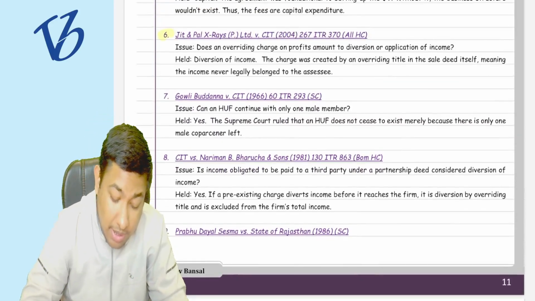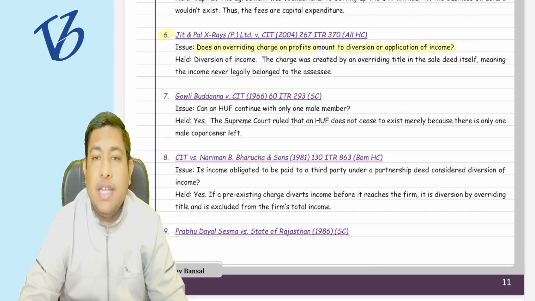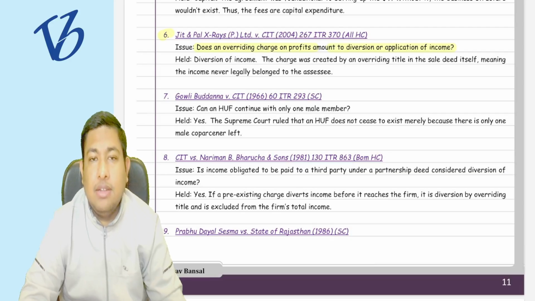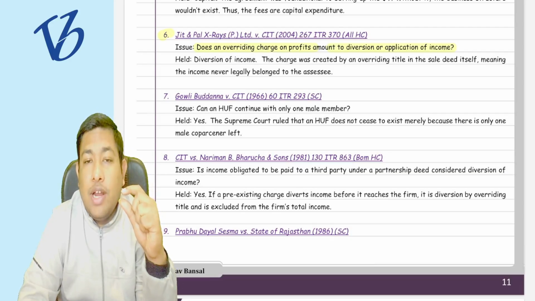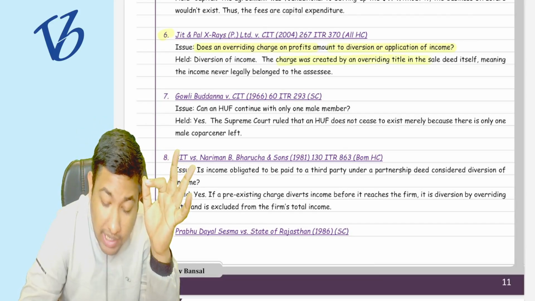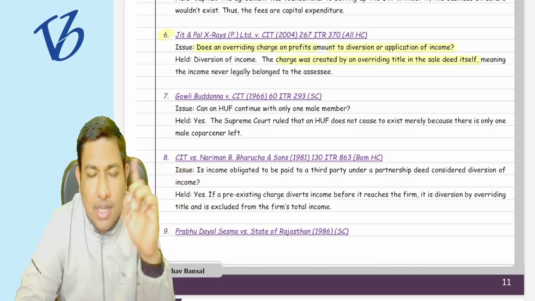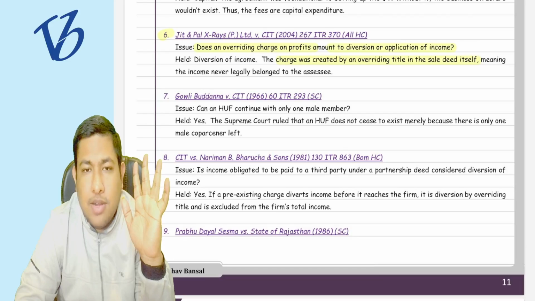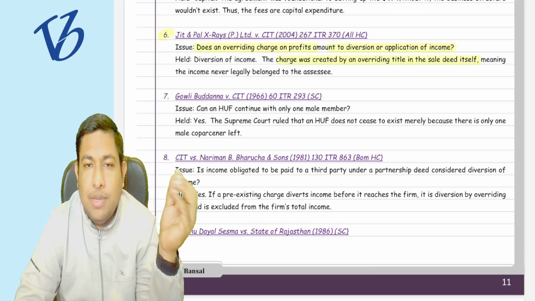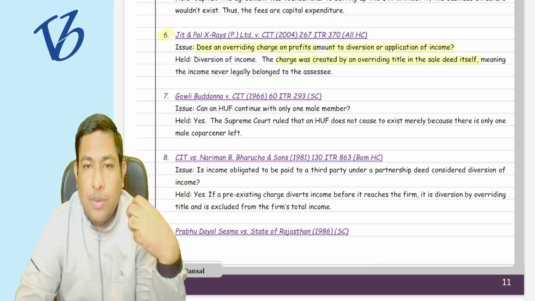Just listen. First issue in the case: does an overriding charge on profit amount to diversion or application of income? The charge was created by an overriding title in the sale deed itself. In the law chapter, in the intermediate, you have studied about the charge, that a company can create a charge on its assets and obtain a loan from the bank.